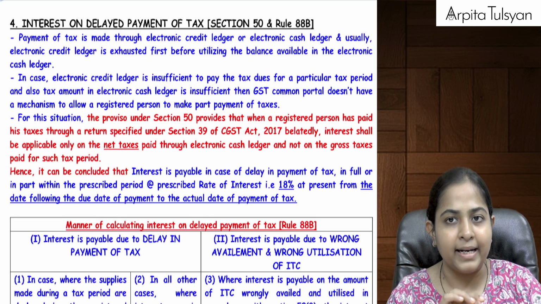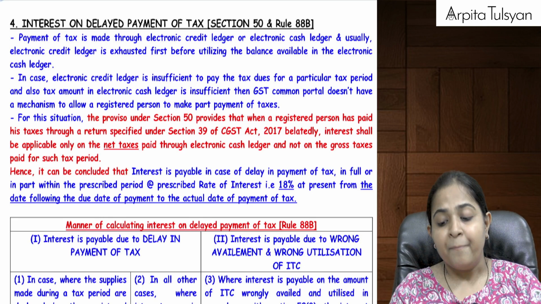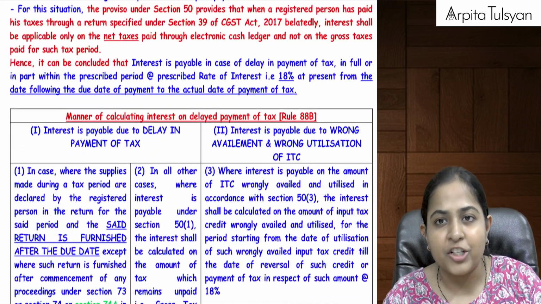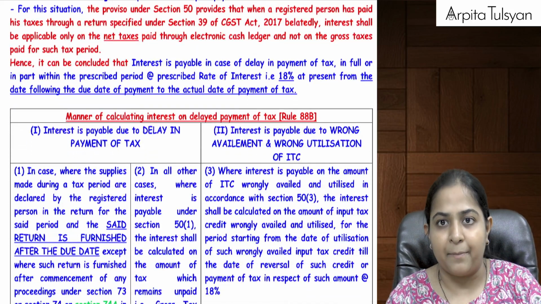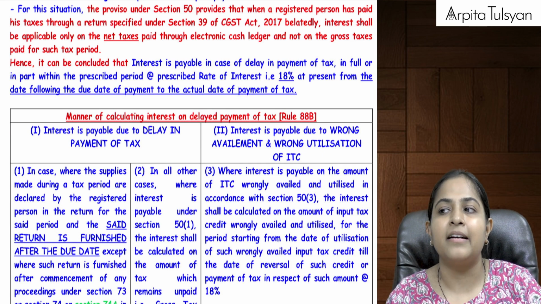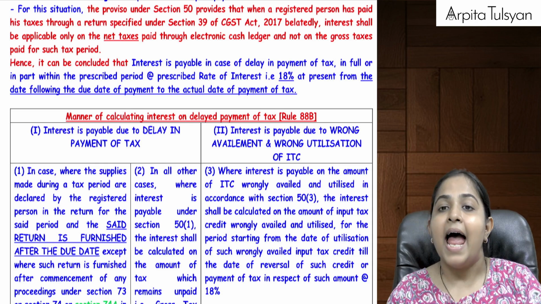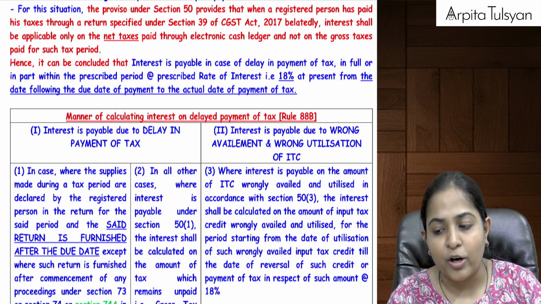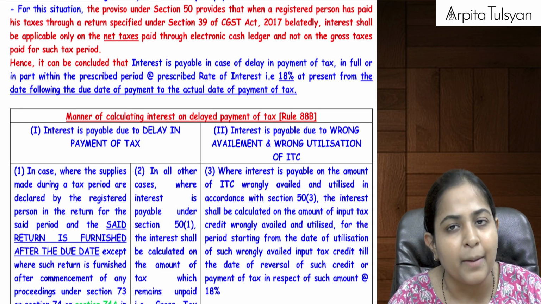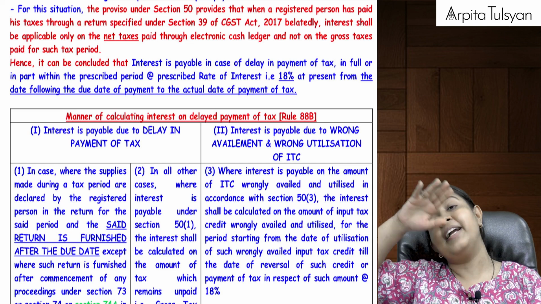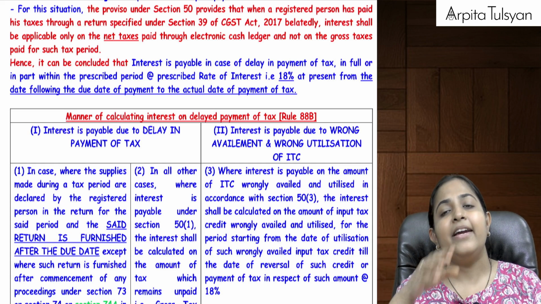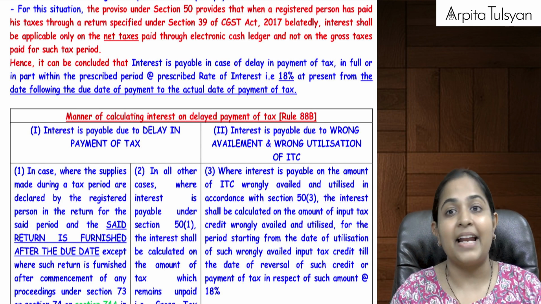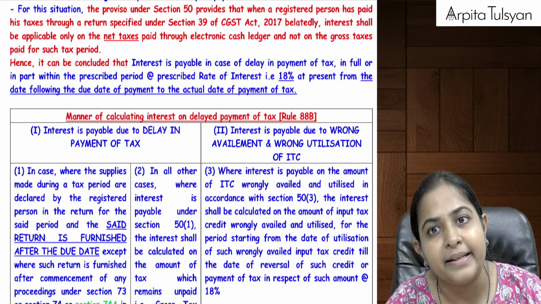Part number 1 is such a case where you have not filed your GSTR return on time. That is, you have not filed your GSTR return on or before the due date, and there is some tax payable. You have not even done the payment of the taxes, and you have filed the return belatedly. If you have filed the return belatedly and there is some tax payable, then can we say there will be some interest applicable there? Yes.